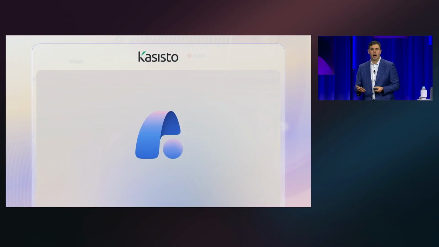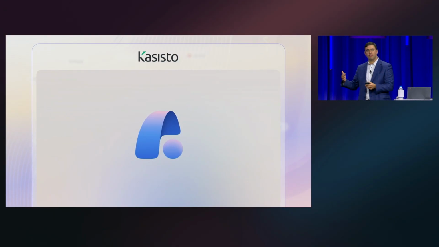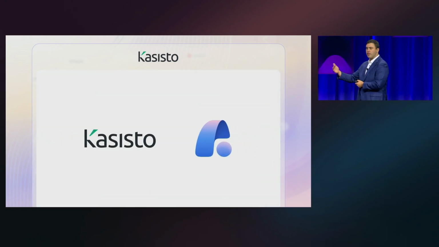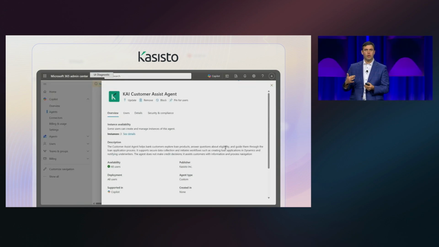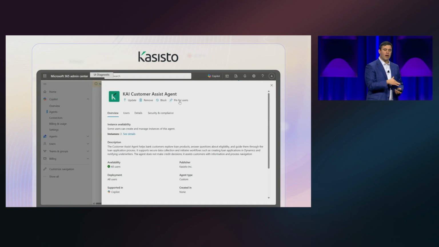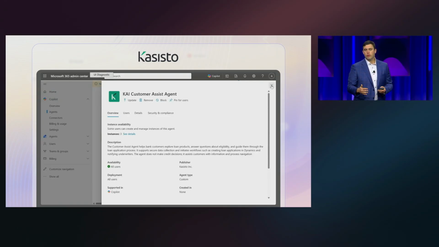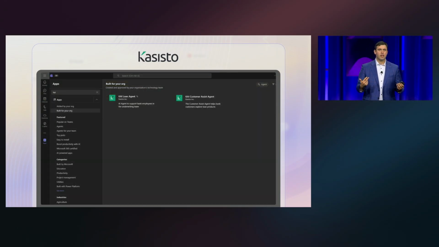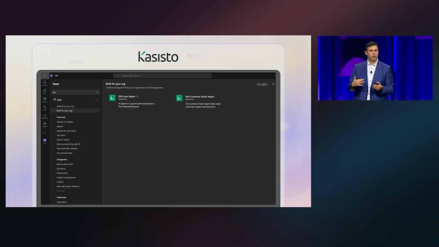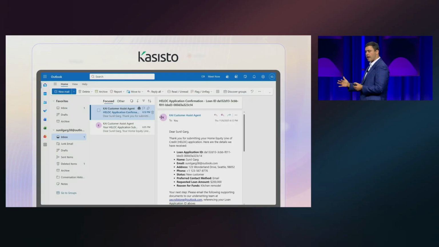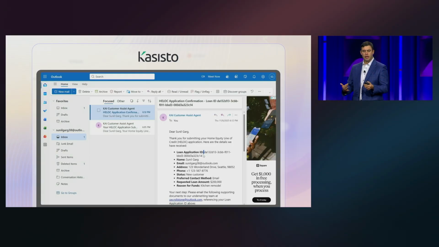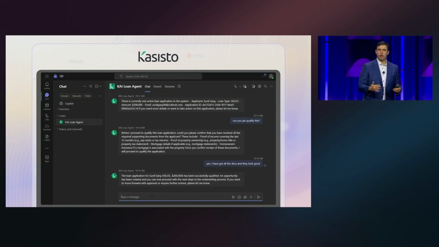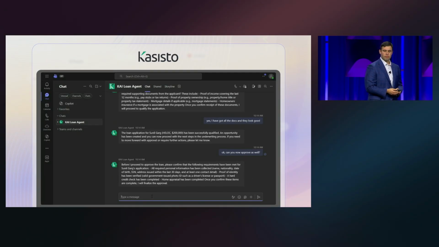And another favorite of mine is Kasisto, a leader in financial services AI. Their agents are using, again, some of those new capabilities like email to allow consumers to apply for loans and underwriters to process them. And these agents, again, are collaborating with each other over email. And every single action, just want to reiterate it again, is observable and governed through Agent 365.